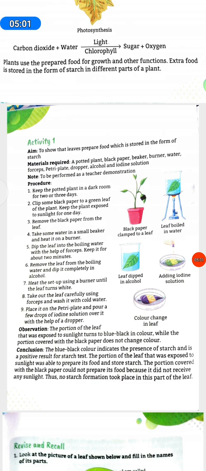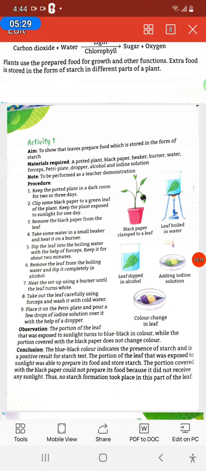Clip some black paper to a green leaf of the plant. Keep the plant exposed to sunlight for 1 day. Remove the black paper from the leaf. Take some water in a small beaker and heat it on a burner. Dip the leaf into the boiling water with the help of forceps. Keep it for about 2 minutes. Remove the leaf from the boiling water and dip it completely in alcohol.